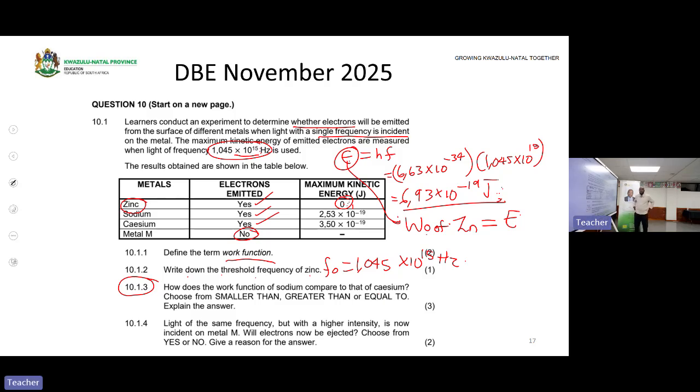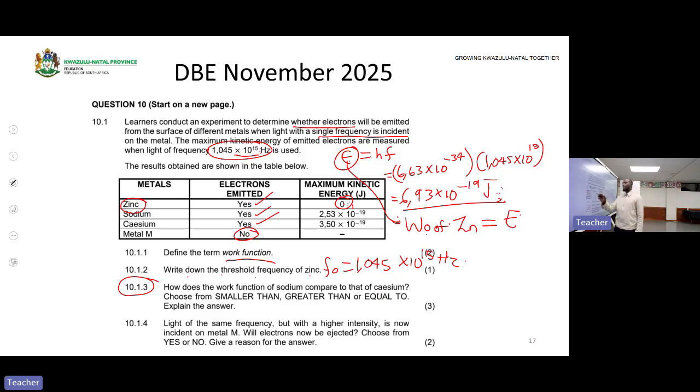More theory was covered, which will make problem solving pretty simple. So right now, as we are problem solving, it should be basic information based on the theory that was covered. So let us go. Okay. How does the work function of sodium compare to that of potassium? Choose smaller than, greater than, equal to, then explain your answer.